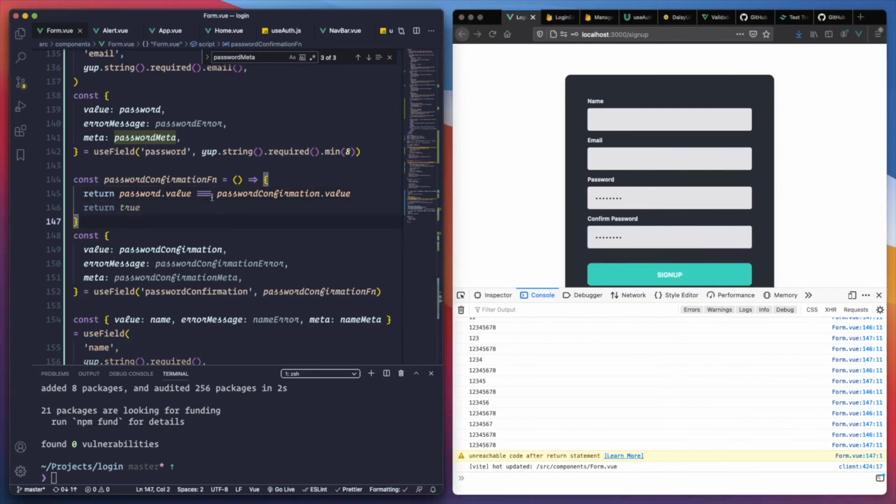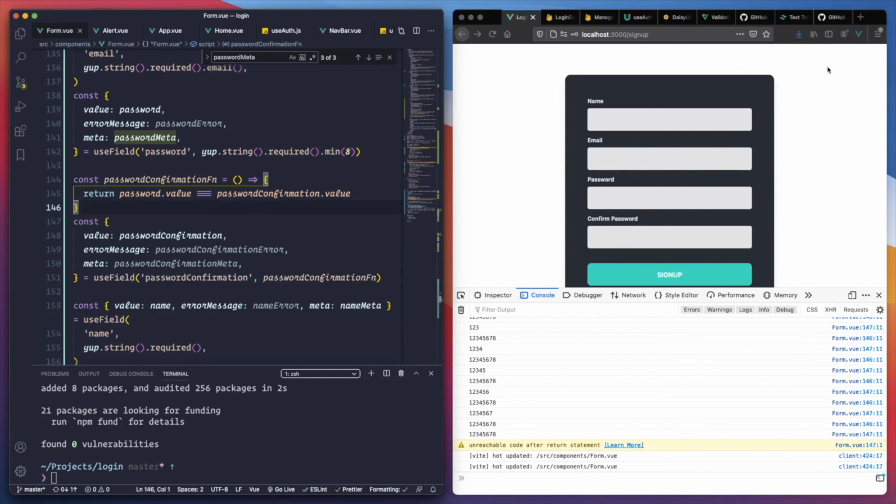Cool. We need to create our own function because we're not able to use Joi, because we're not using schema. So it was a little bit more tricky, but it did the work, right? We can delete this one. We don't need it anymore.